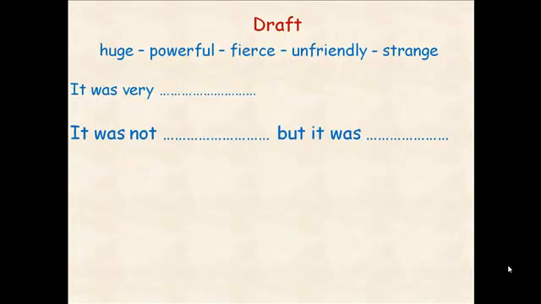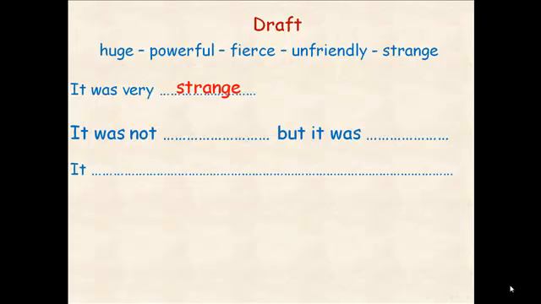Now, if you looked at the creature, it was very what? It was very strange. Okay, so it's not a usual creature. Why? Because it took lots of different animals' body parts. So that's why it looked strange.